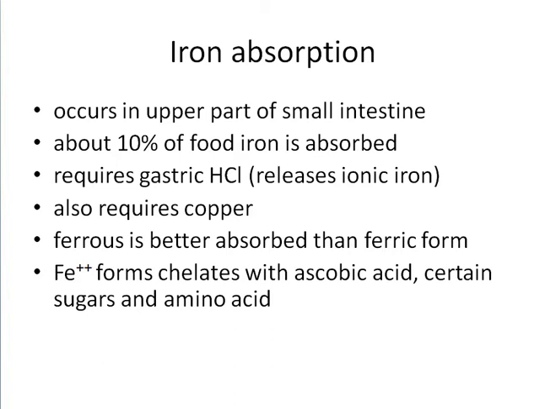Absorption requires gastric HCl, which releases the iron. It also requires copper, and the ferrous form is better absorbed than the ferric form. The ferric form chelates with ascorbic acid, certain sugars, and amino acids.